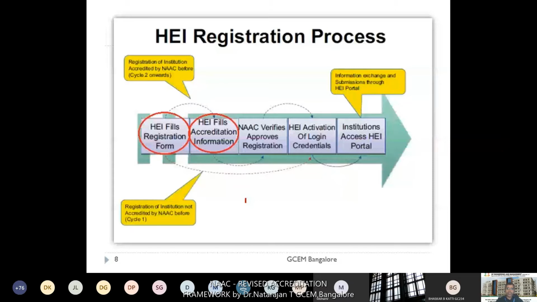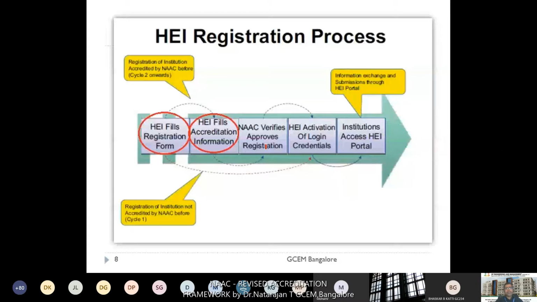So after registration, NAAC will verify your submitted details, and based on that, they will activate the login credentials, for example, username and password, for your particular college. And finally, the institution can access the complete college details and the various application portals in the NAAC portal. So this is the overall procedure.